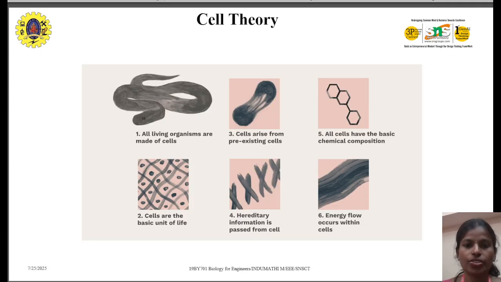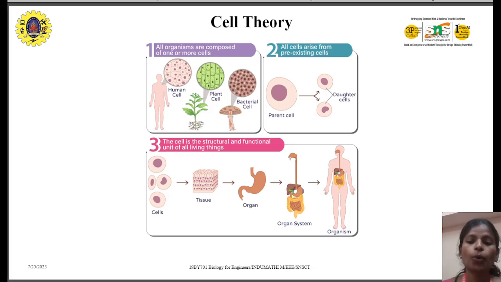For example, I can go through this diagram of how we have cells. Normally, one or more cells form a tissue, and a number of tissues form an organ, and a number of organs form an organ system.